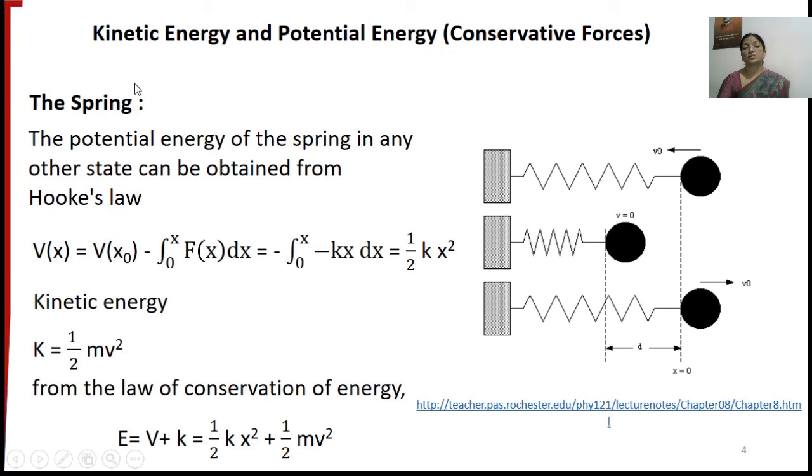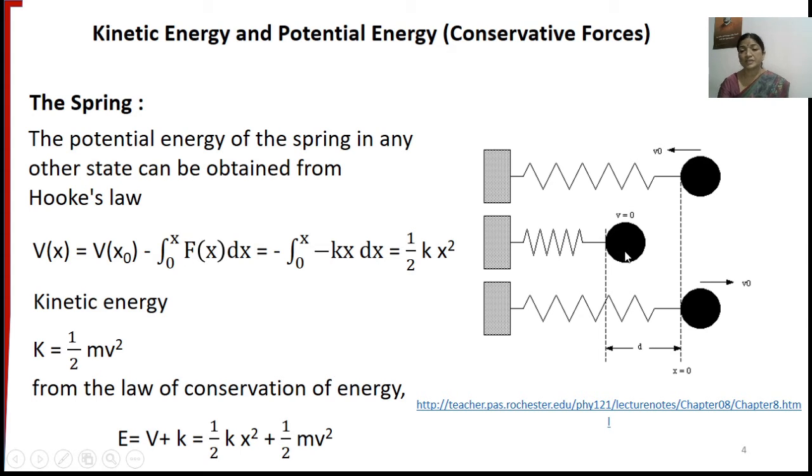So like this, let us find out the expression for the potential and kinetic energies in the case of a spring, that is, an elastic spring. For that, let us consider a spring ball system. If the ball is moved inside the spring, what happens? It will get compressed and the ball slows down. The kinetic energy of the ball will get converted into potential energy, or will be stored in the spring as potential energy.